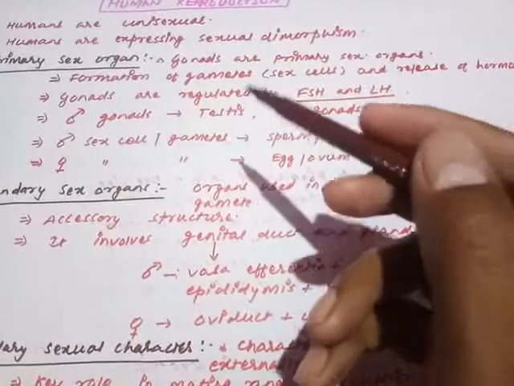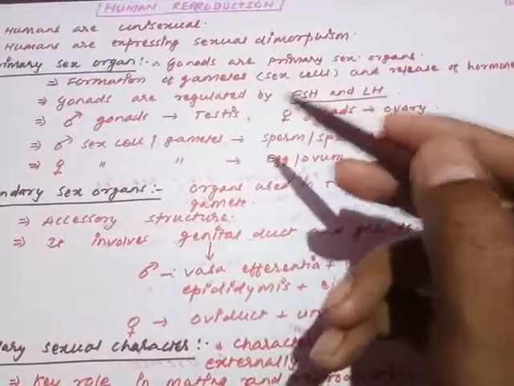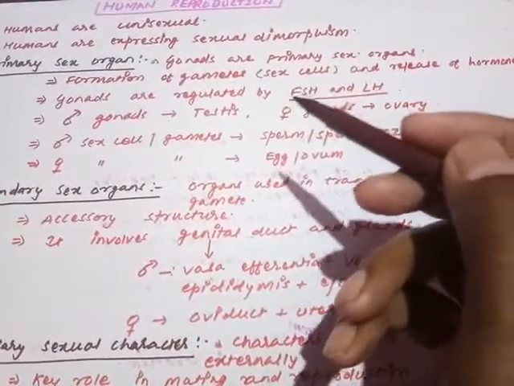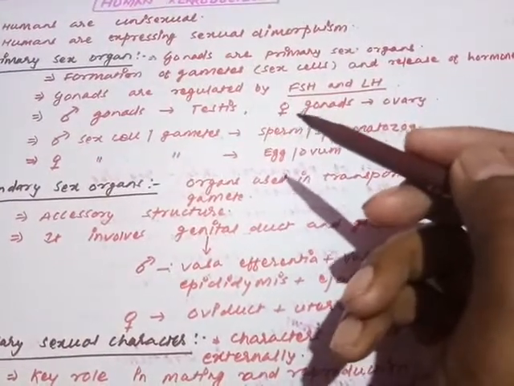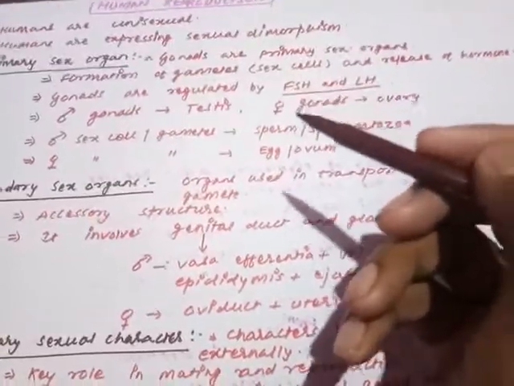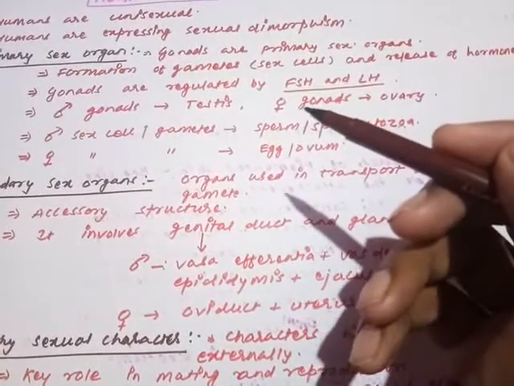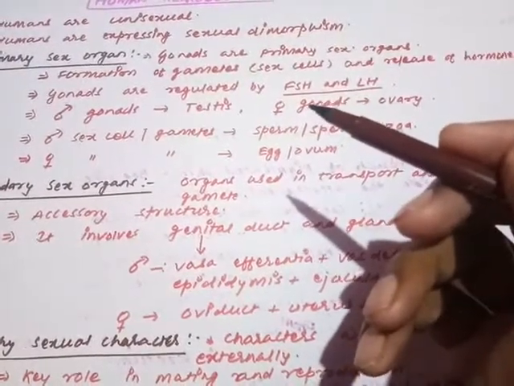Are you getting my point? Primary sex organs are responsible for the production of gametes, the sex cells, and further they help in releasing some hormones which are helpful in developing those gametes.